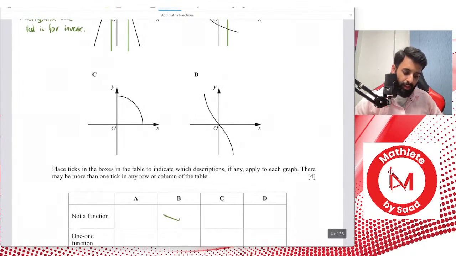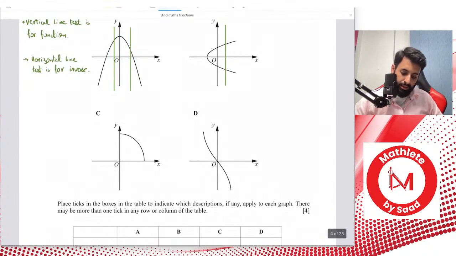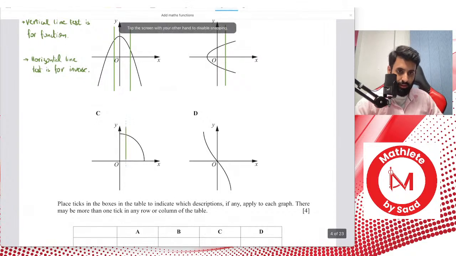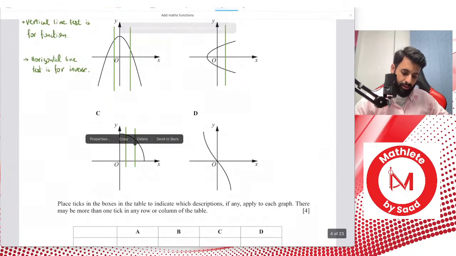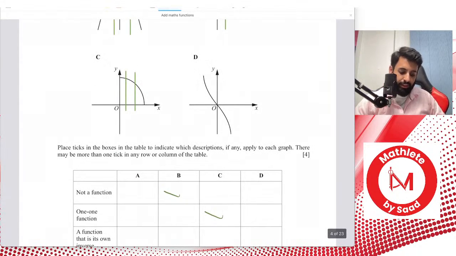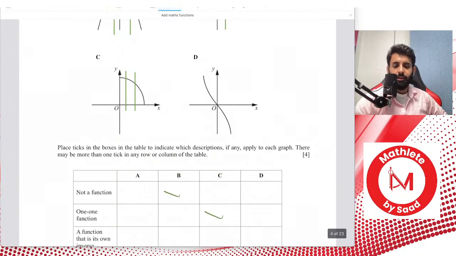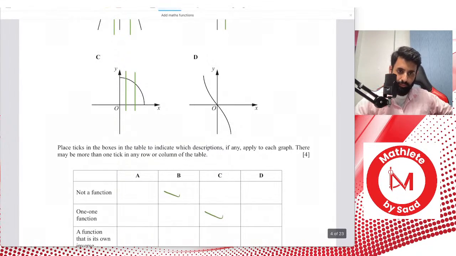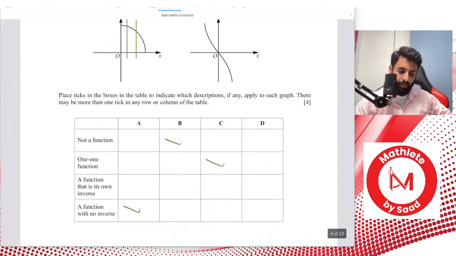Now, let's talk about C. As far as C goes, it is a function, so we put a check mark over there. Oops, sorry. It's a one-to-one function, so we put a check mark over there. Is it a function that has its own inverse? You think that's true? You think part C is a function that has its own inverse? What do you think? Think about it.